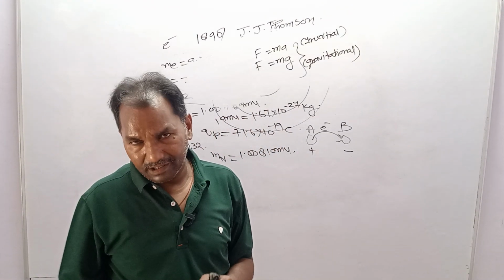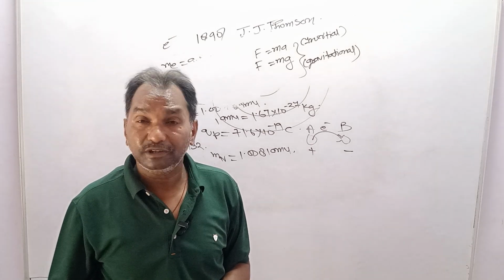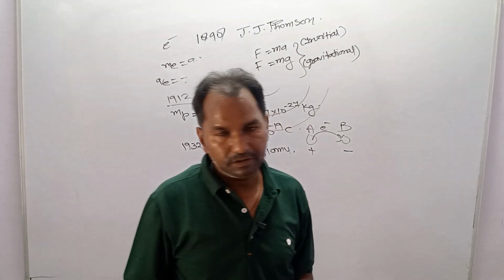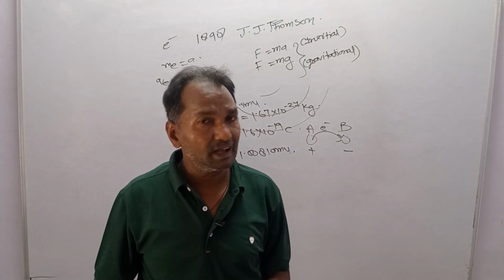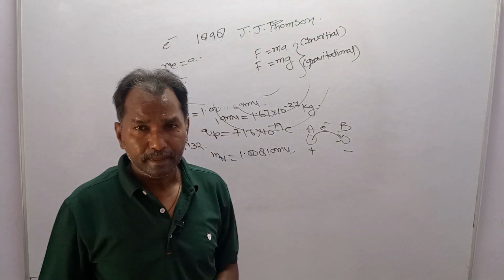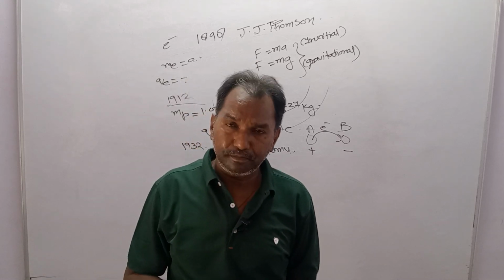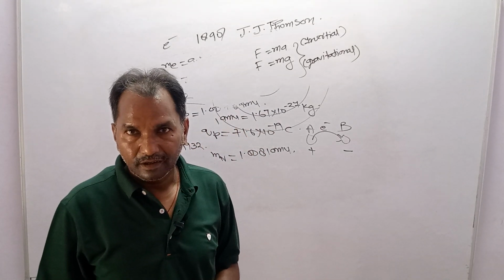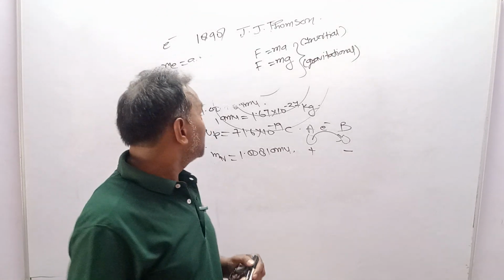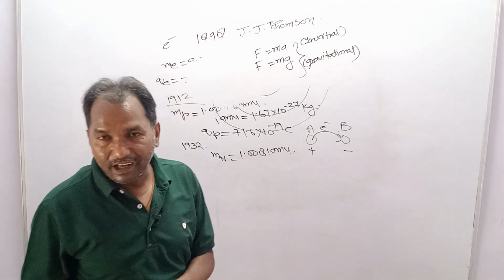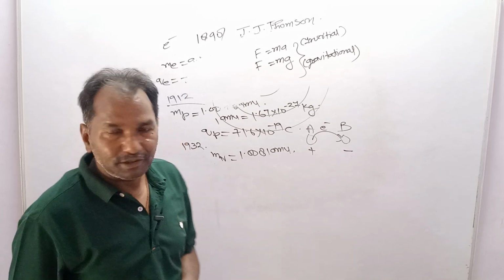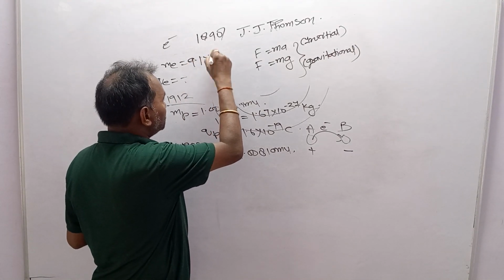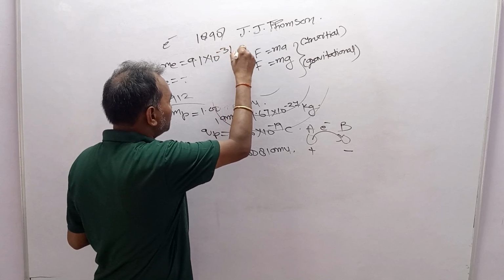If you ask anyone what the charge is, he will simply answer that charges are divided into two types, one positive and one negative. Mass we can experience, we can experience the weight, and the electron has a mass of 9.1 into 10 to the power minus 31 kg.